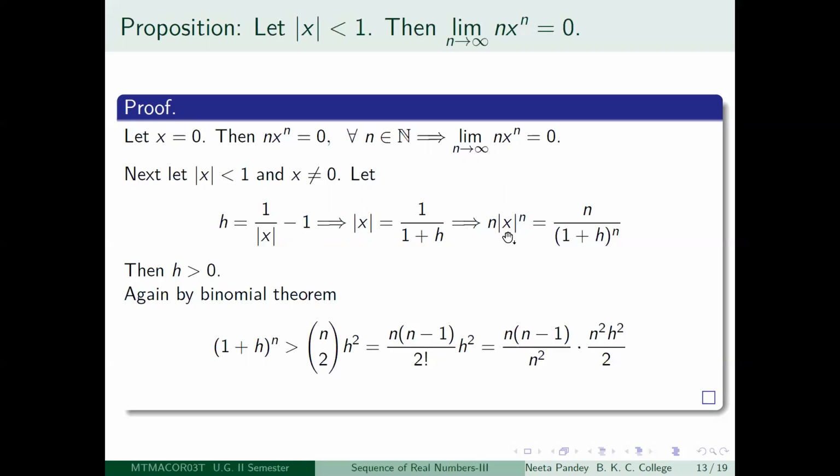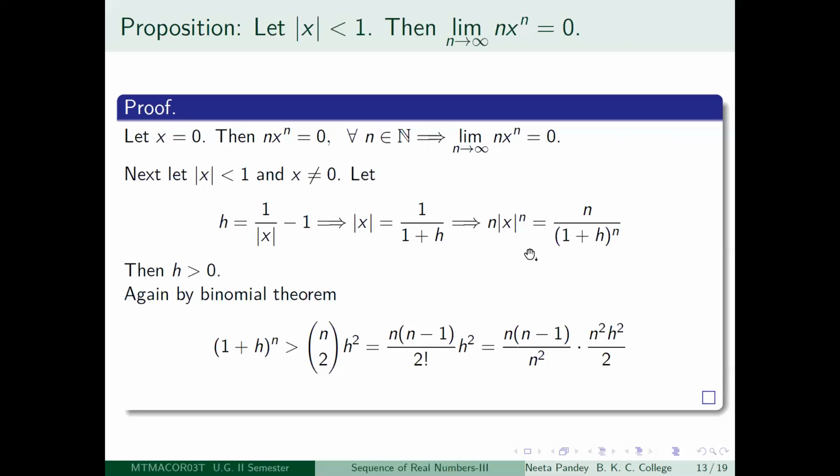You get n into mod x to the power n is equal to n divided by 1 plus h to the power n. So in the previous one, you did not have an n in the numerator. Now you are getting an n in the numerator because you are multiplying by n. So because of this numerator n, we want to estimate what is happening to 1 by 1 plus h to the power n.